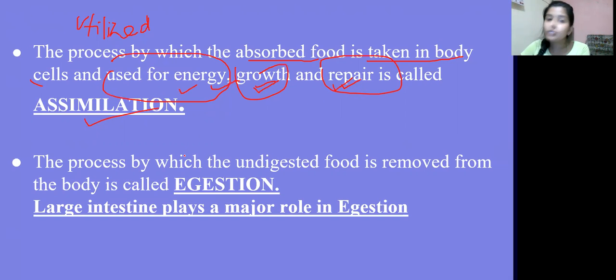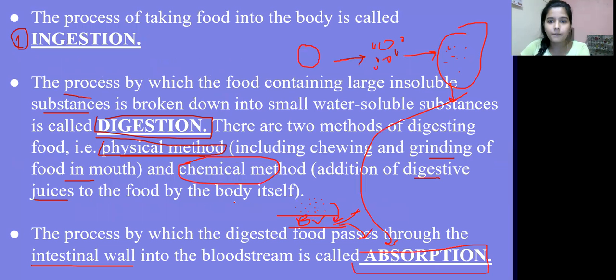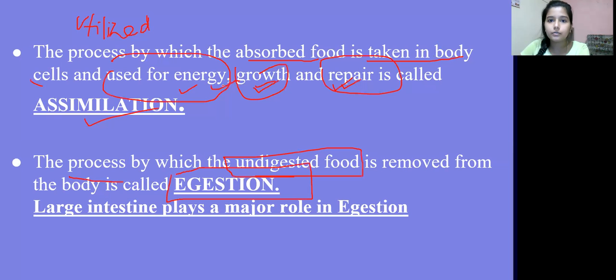Okay. Now the last step is egestion. Egestion is the simplest step. It is the process by which undigested food is removed. We saw that all our food was sent from the blood vessel to different parts, where the body used it for growth, energy and repair. After that, some part of the food is left. And why is it left? Because it is not wanted by the body. We can say it is unwanted.